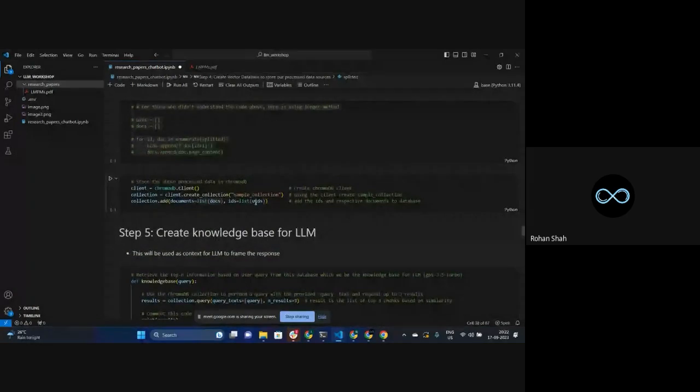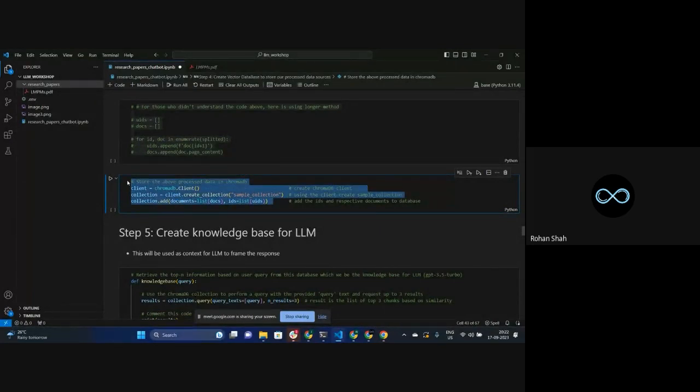Where is it? Yeah, over here. So all the unique IDs that we have generated, and all the documents, are going inside this collection of ChromaDB that we have created. And over here, all this kind of embeddings and every kind of process is actually happening.